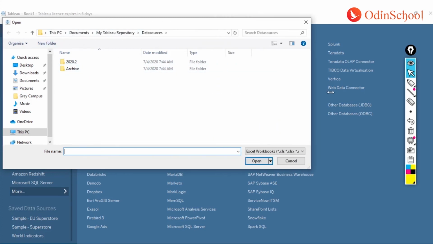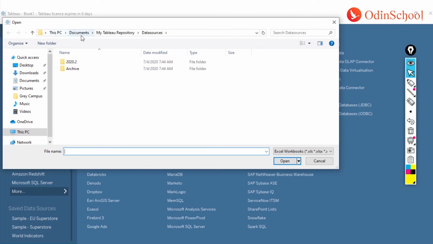If I just expand this one over here, you will see in my PC there is something called my Tableau repository, and over there we have something called data sources. Now this is a default behavior, however we can navigate to any of the folders where we have our data source, and we just have to